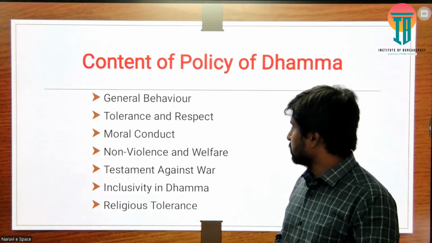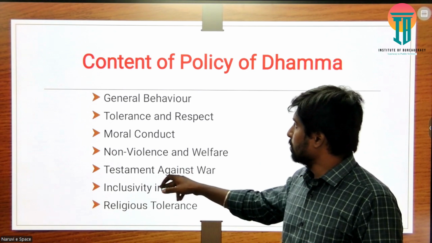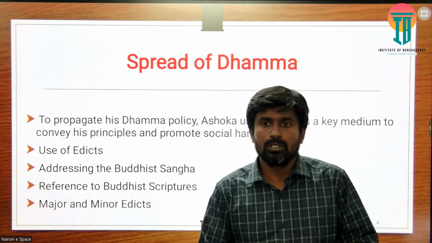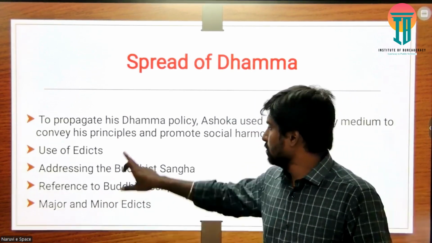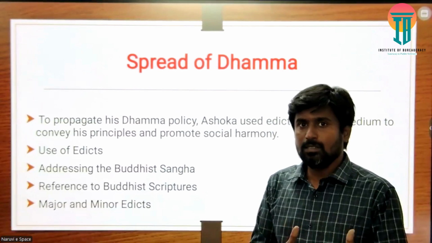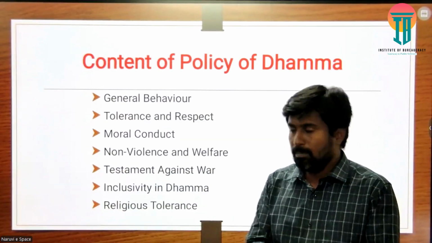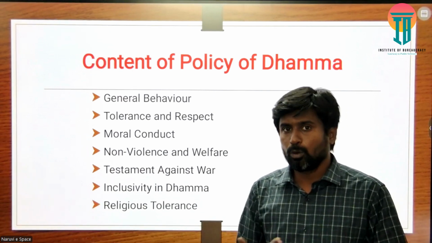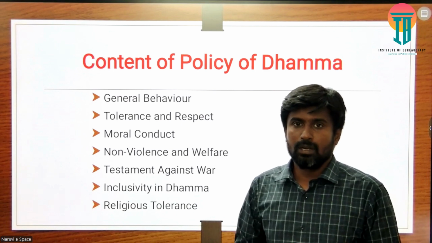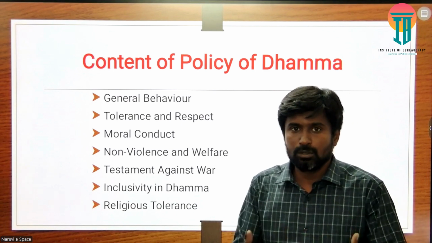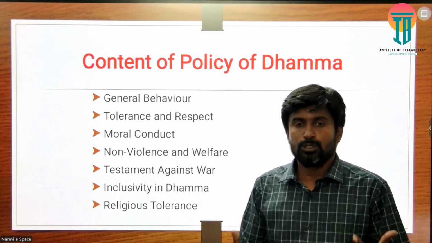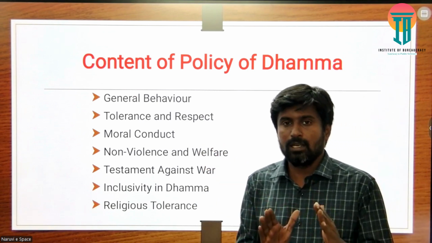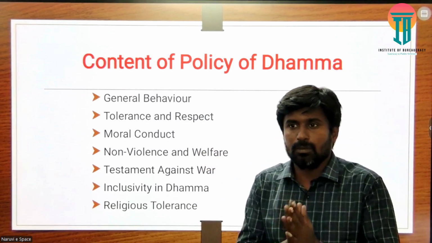Some of the major content of the policy of Dhamma. Then we can come to this. So what exactly did Ashoka's policy of Dhamma try to propagate? Okay, it was a general behavior. It was giving a kind of orientation to the citizens: what they should follow, what they should not follow, and what should be the priority, what should not be the priority. So it specifically mentioned this aspect, the general behavior of the people.